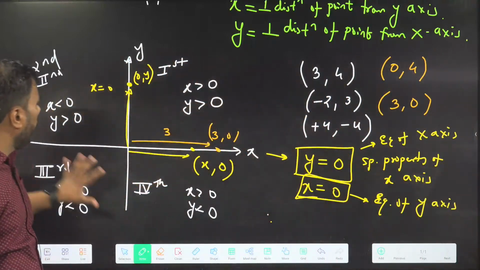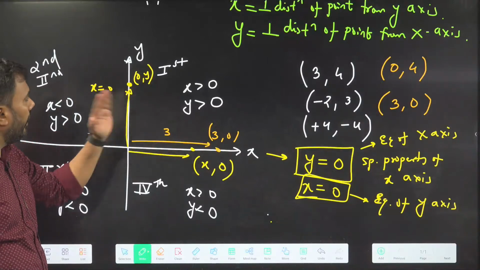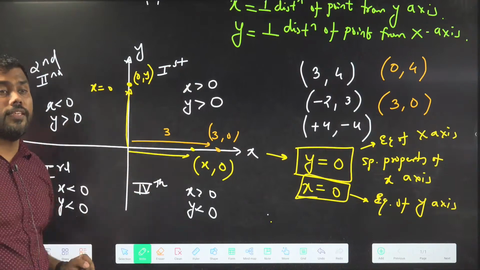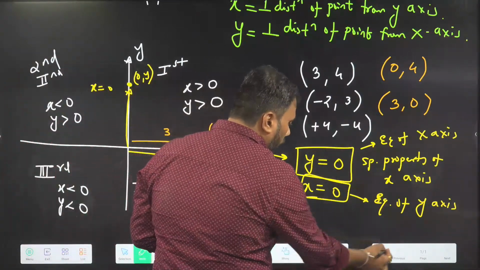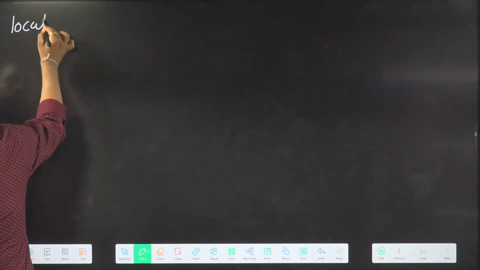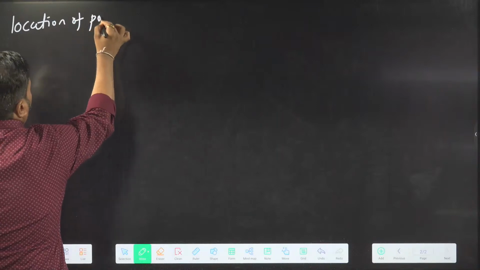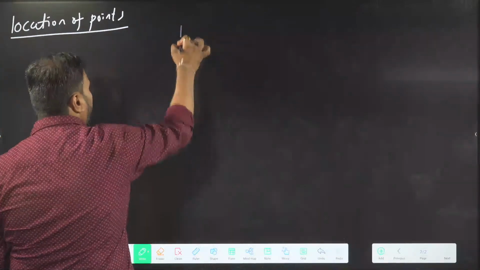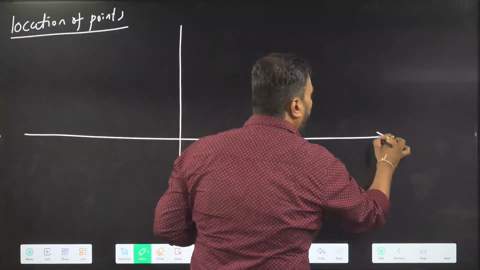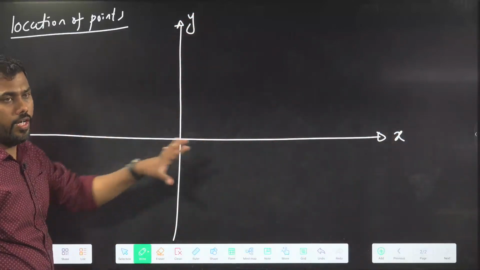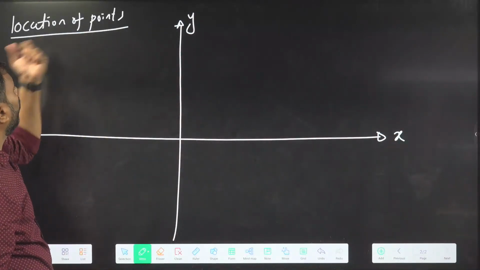So we now know what is the property of the x-axis and y-axis, and what are the properties of different quadrants. So we can locate the points in the xy plane system. We are learning about coordinate geometry, and I have started with basic coordinate geometry. Till now we have discussed what is axis, what is origin, what is the property of different quadrants, and now we are learning about the location of points.